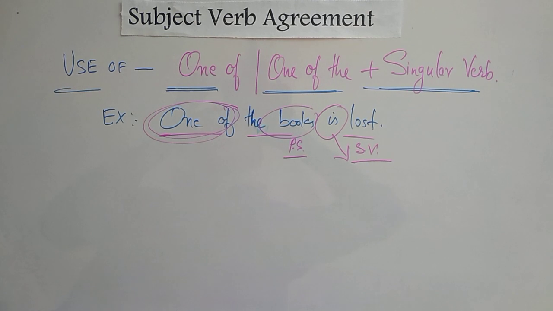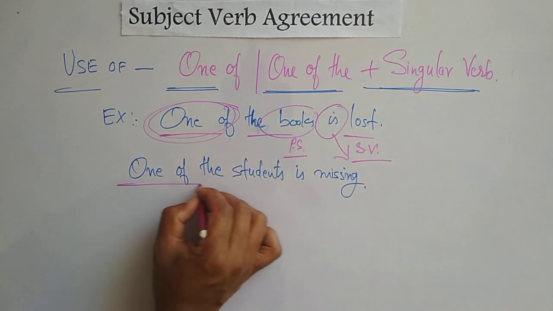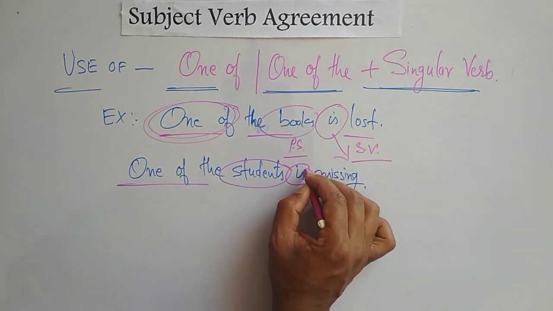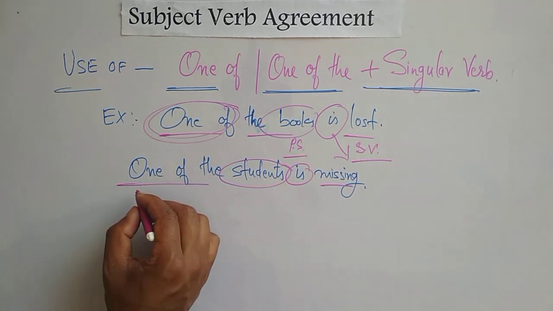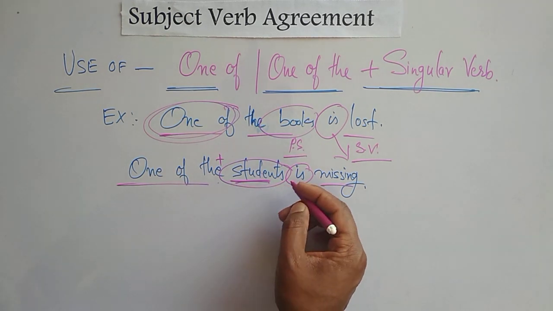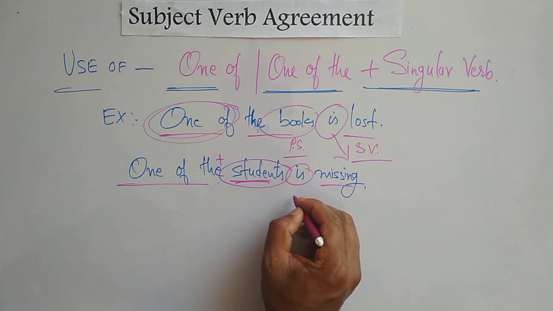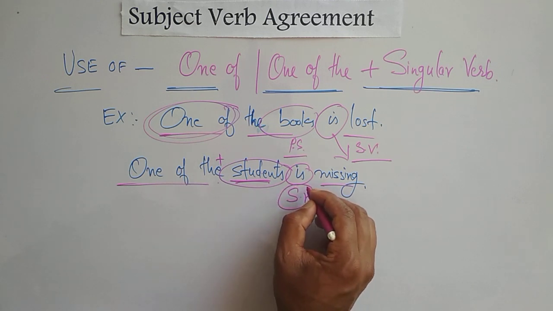Let's take one more example. In the same way, in the second sentence you can see: one of the students is missing. Here, according to the rule, one of the is followed by students. It's a plural subject, but in general form, one of the students, we have to use a singular verb. So we used the singular verb is.